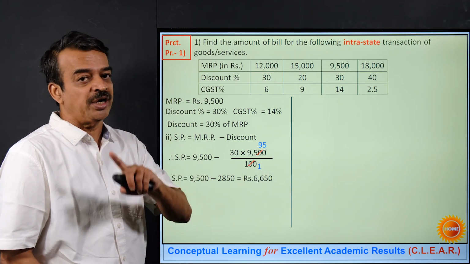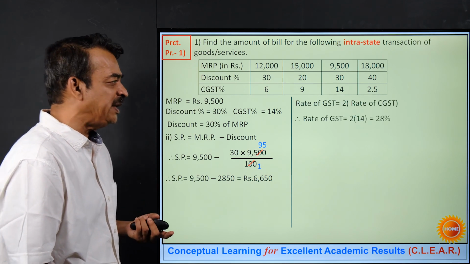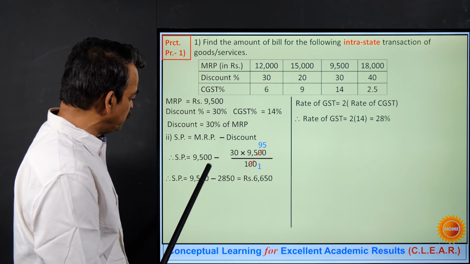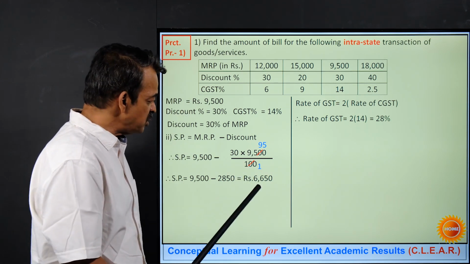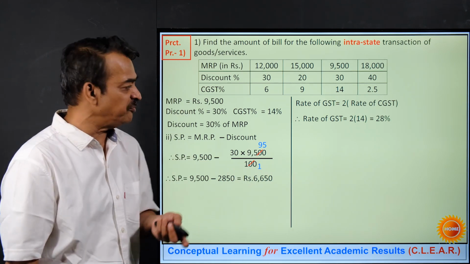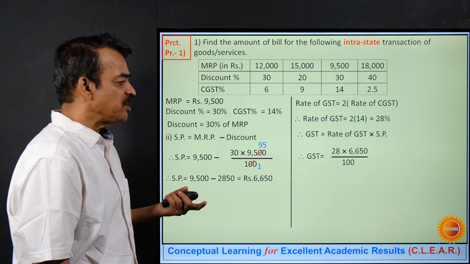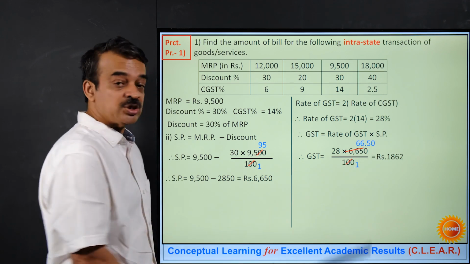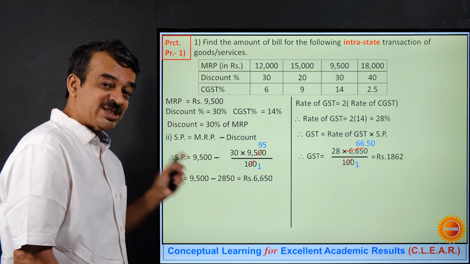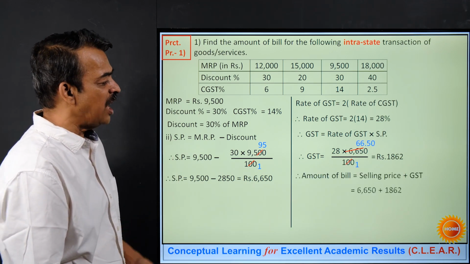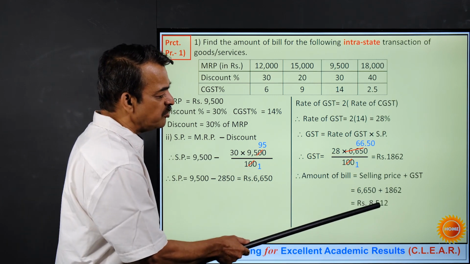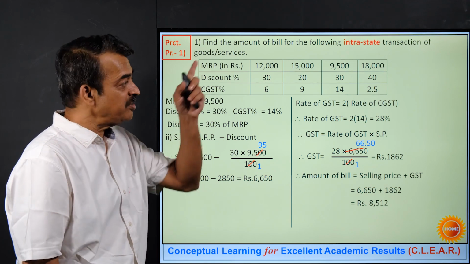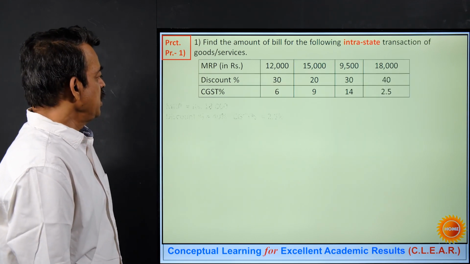Double it to get the rate of GST, which will be 28%. And now GST will be 28% of the selling price, which is 6,650 rupees. So if I simplify this, I get the answer as rupees 1862. Add this to the SP, I get the answer as rupees 8,512 rupees. Do it for the last time for the last item.